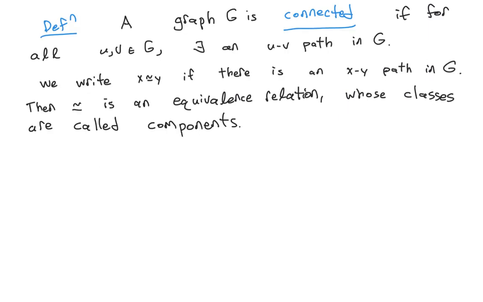So we say that a graph is connected if for any two vertices u and v in your graph, there exists a path from u to v in the graph. I'm going to say two vertices are related if there's a path between them. And you can prove that this relation is an equivalence relation. And we usually refer to those equivalence classes as components of the graph. So in other words, given a vertex, its component consists of all other vertices you can reach from that vertex.